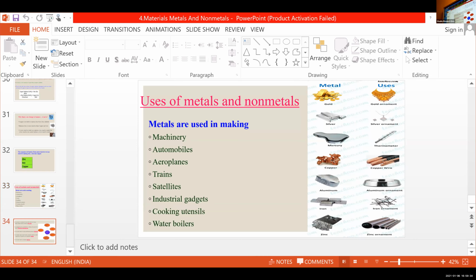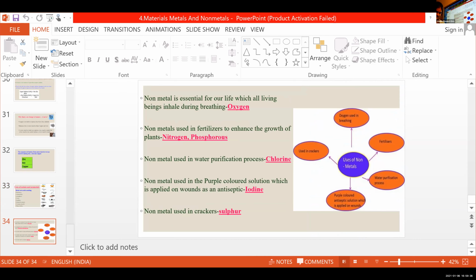Uses of non-metals. That's in your textbook, page number 51. There are certain points, and you just need to find out. Which non-metal is essential for our life, which all living beings inhale during breathing? Oxygen.